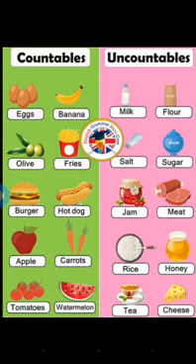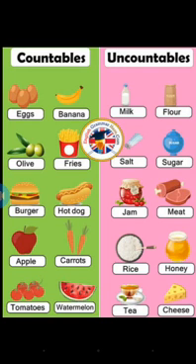See here, milk is given. Can we say milks? No. We can say a cup of milk or two cups of milk, but we can't add an s to that milk. The uncountable noun will not have a plural form. So have you understood this? Salts, sugars, we won't say that.